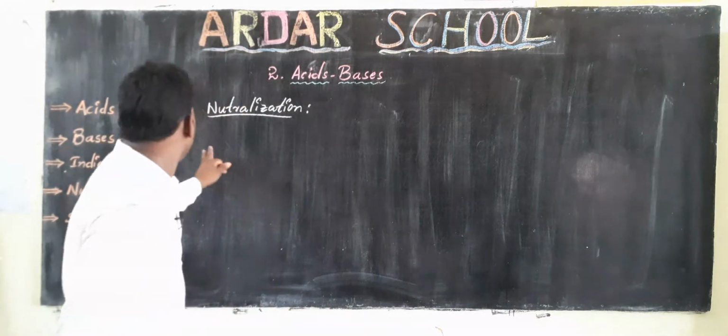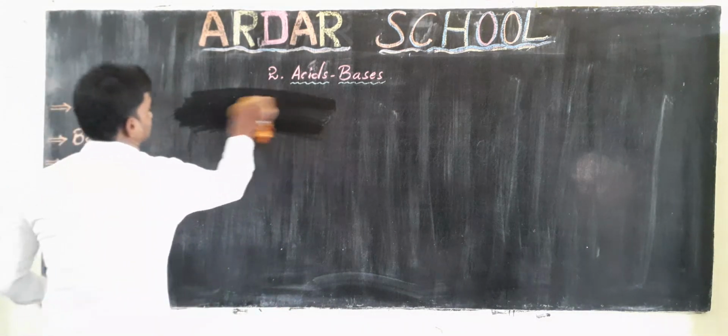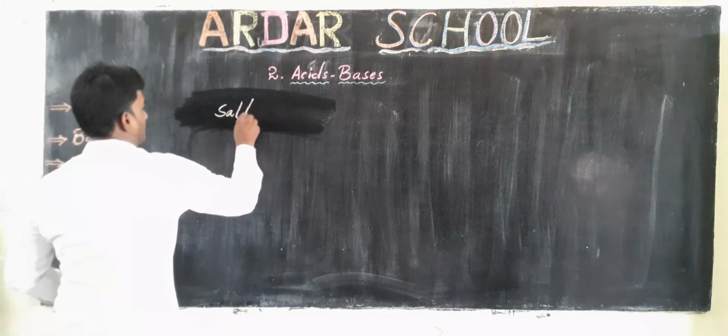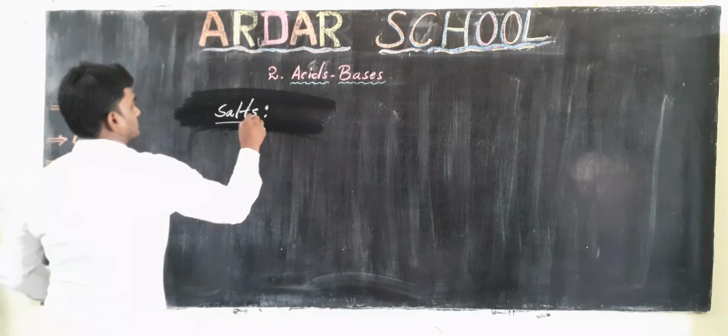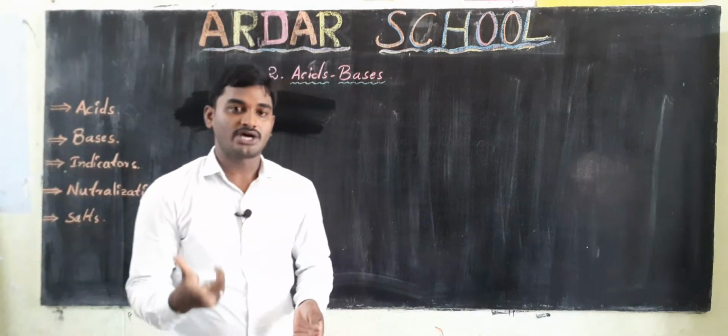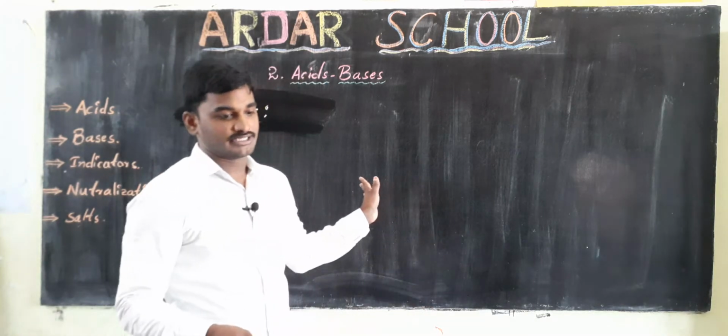Now we are going to learn about salts. How salts are formed, we already learned just now with neutralization.